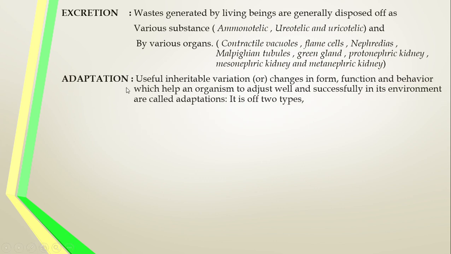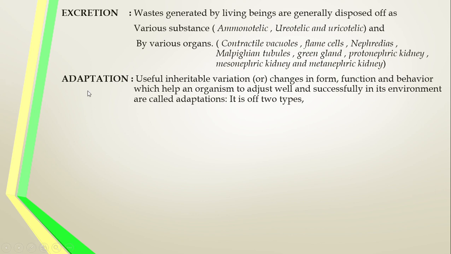Then the adaptation. The adaptation is very, very important because the climatic conditions of organisms are very different. If the animal is supposed to live in this environment, it should adapt because the climatic condition is going to change. Nothing is permanent. Change is the only permanent thing. The climatic conditions undergo change continuously. So according to the change in the climatic condition of the environment, the organism also has to change. Then only can they successfully survive in this area.